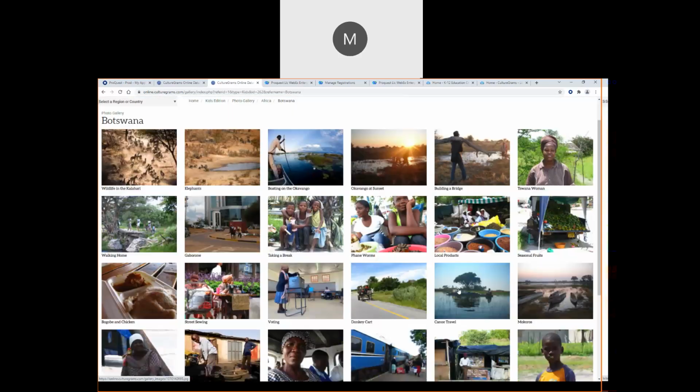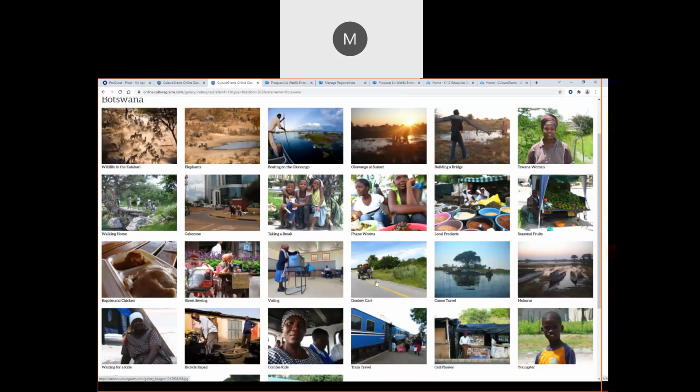I can see how they travel by donkey cart, by canoe. This one I discovered today on the worms, which are actually fried tree worms, which I hadn't seen before, but they're considered a delicacy. So this is two young girls selling worms in a market in Botswana. So a lot of interesting things within this.